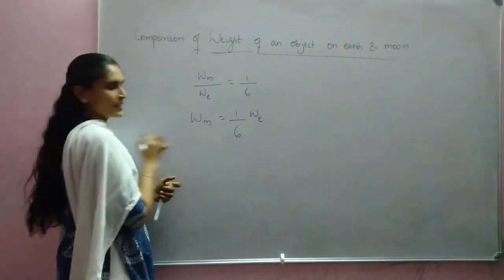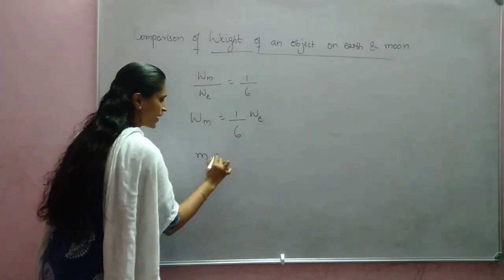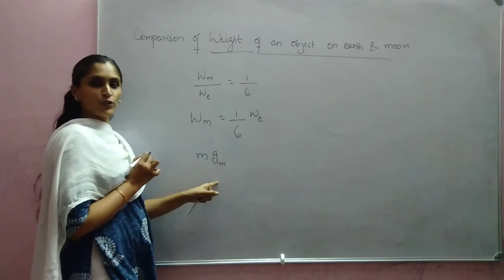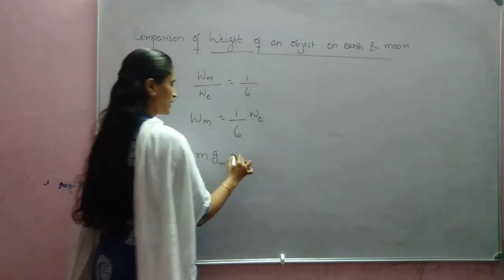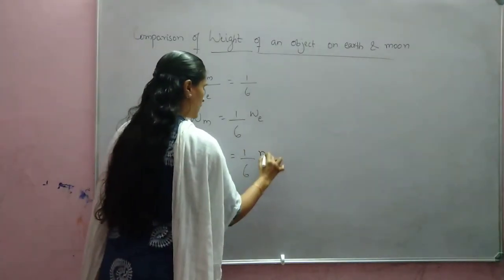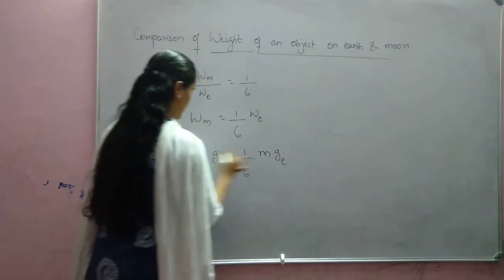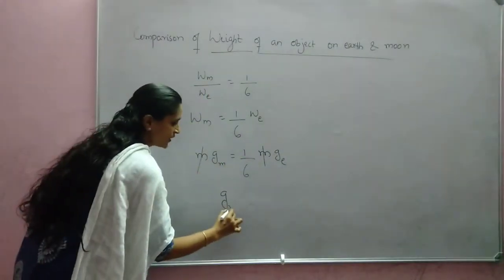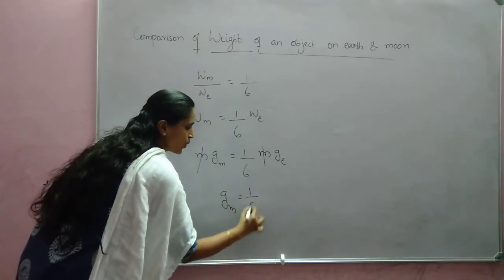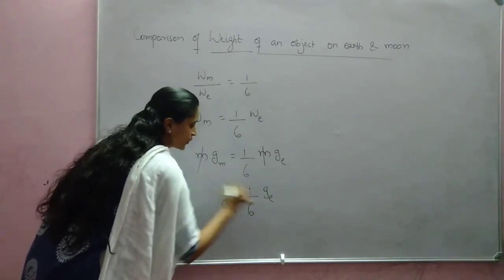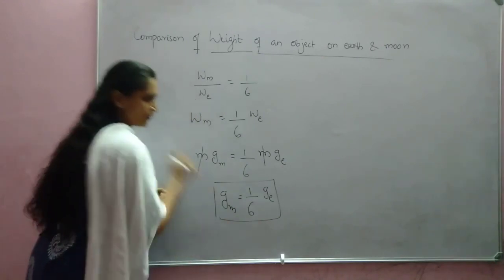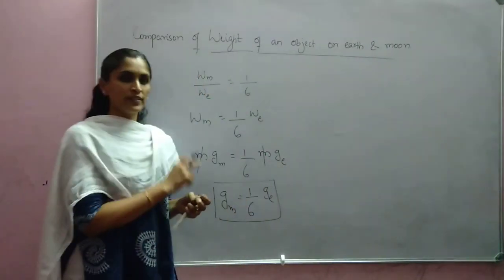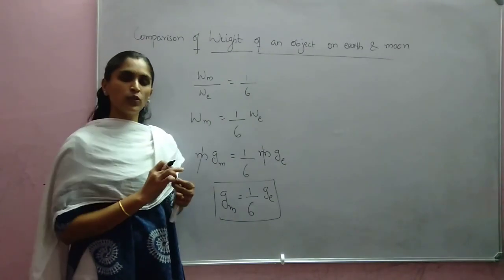We know that weight is equal to mass into acceleration due to gravity. So we can write mass into acceleration due to gravity on moon is equal to 1 by 6 into mass into acceleration due to gravity of earth. So what we got? Acceleration due to gravity on moon is equal to 1 by 6 of the acceleration due to gravity on earth. Okay, acceleration due to gravity is lesser on the surface of moon in comparison with the earth.